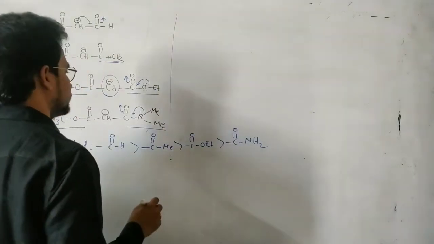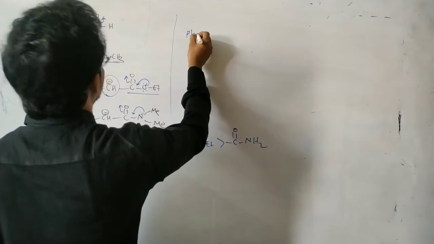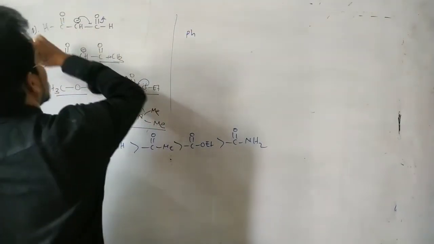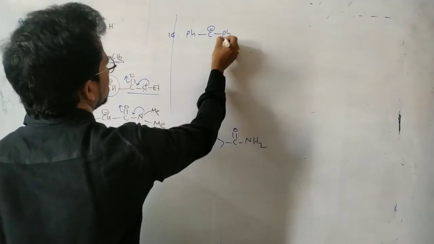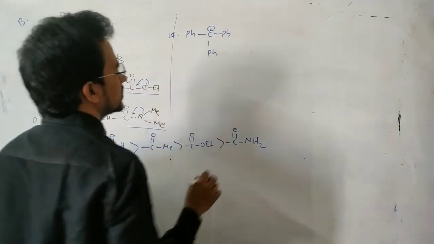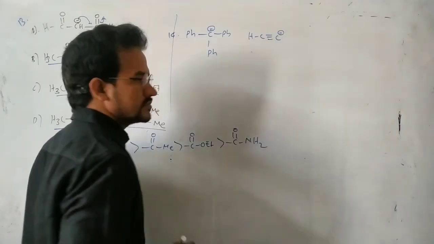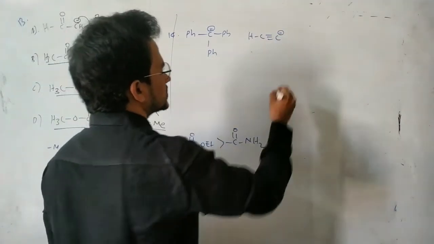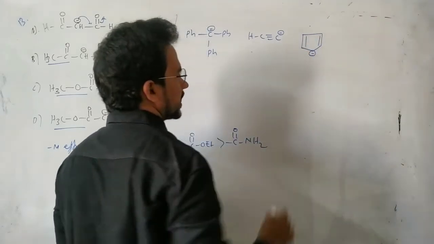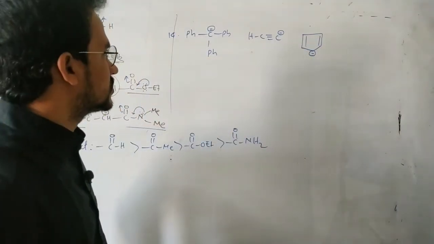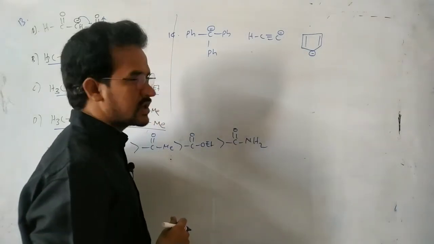Okay, next, you see this one. Important one. Here, the 14th one: CH3 C minus, and the next one is the phenyl one, and here HC triple bond C minus. And next, the aromatic stabilized carbanion. So which carbanion is most stable in this case? The aromatic stabilized carbanion is most stable, easily we can say.